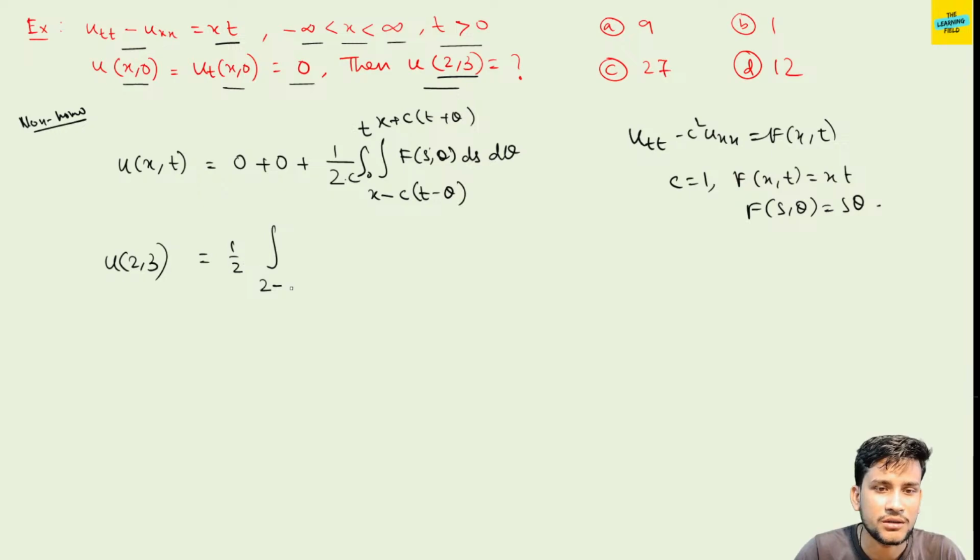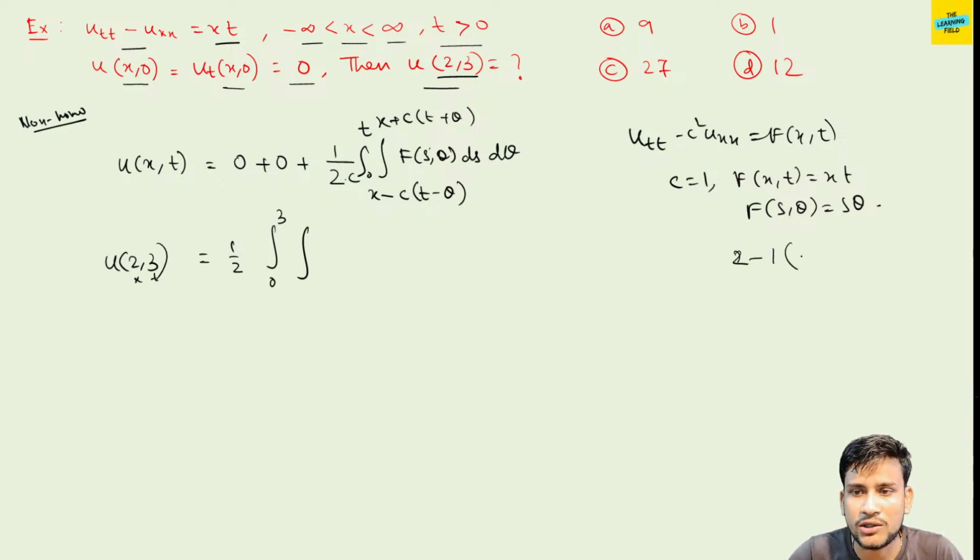So 0 to t, this is x and this is t. So this is the 0 to t integration. The x is 2 minus 1 into, I write here, 2 minus 1 into t, meaning 3 minus theta. That is 2 minus 3 plus theta, so the lower limit is minus 1 plus theta.